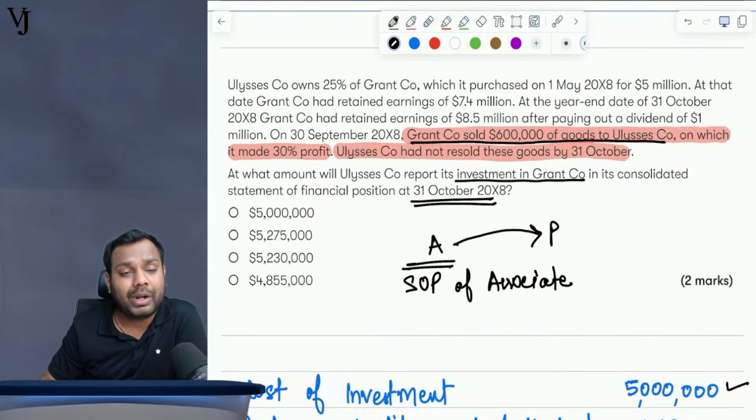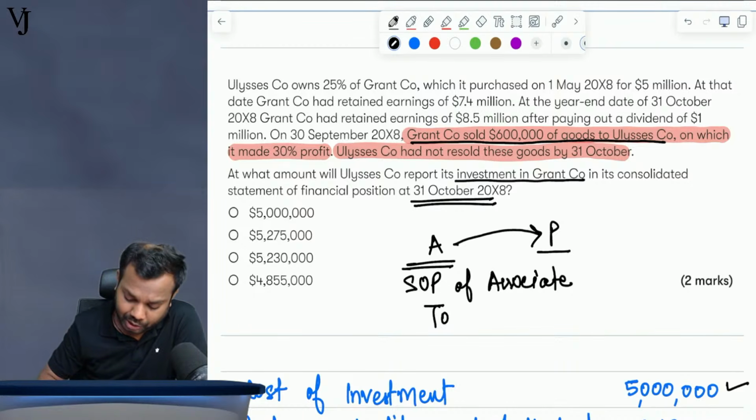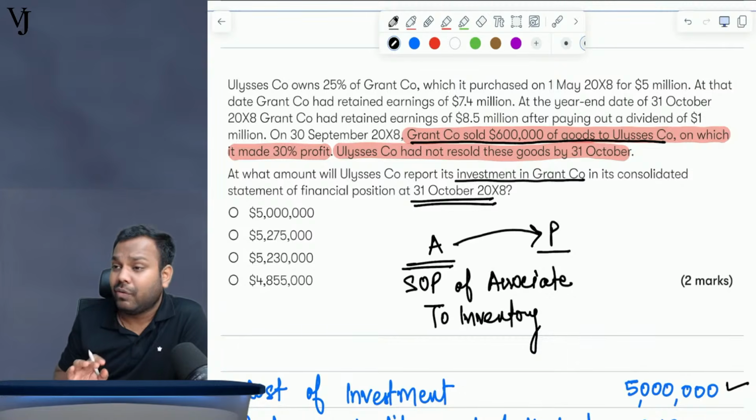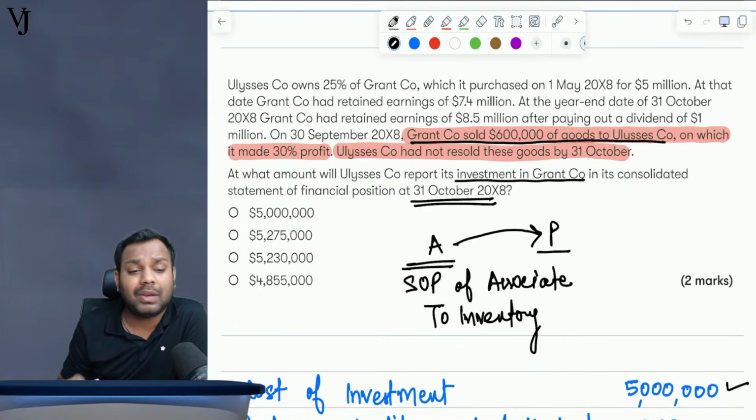Now who has the inventory? The parent. So we will reduce inventory. Now tell me, will this impact my investment in associate in any case? No, my dear friend. No.